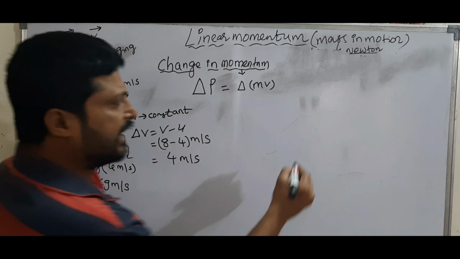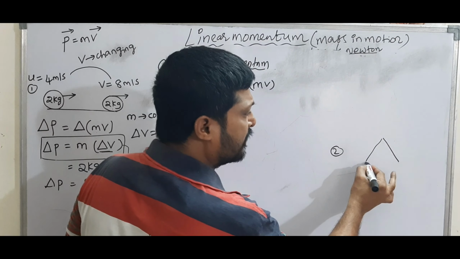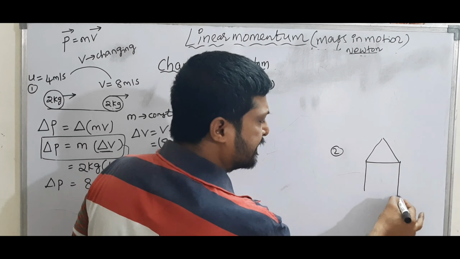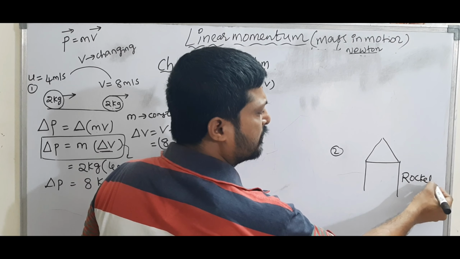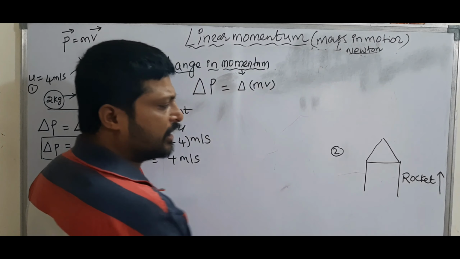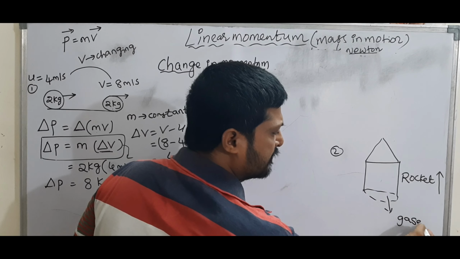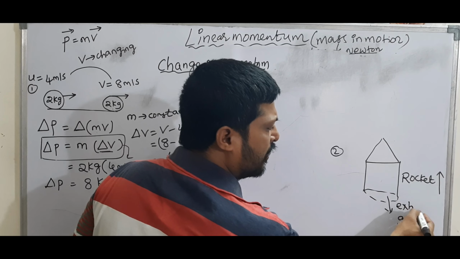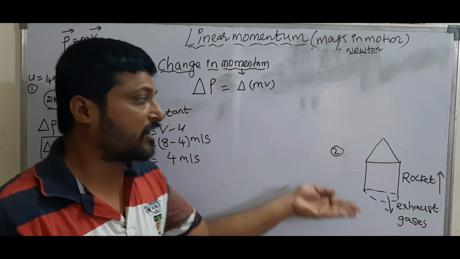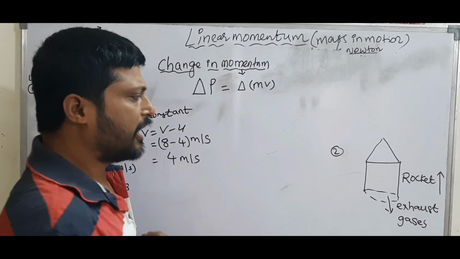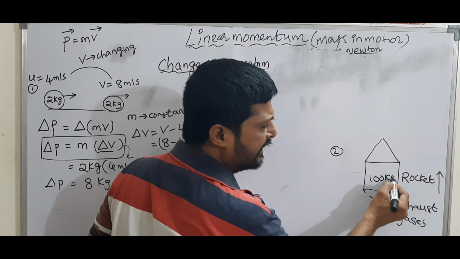Right. Next, in the second example, if you observe the motion of a rocket, we already know very well that the rocket goes upside. When it releases gases downwards, we can call these exhaust gases. When gases come downwards, the rocket goes upwards. Initially the rocket mass is 100 kg.